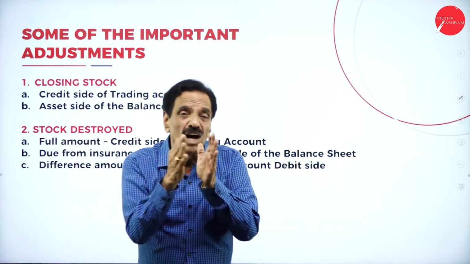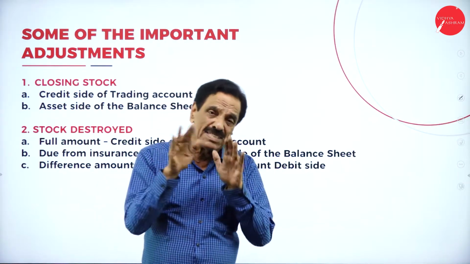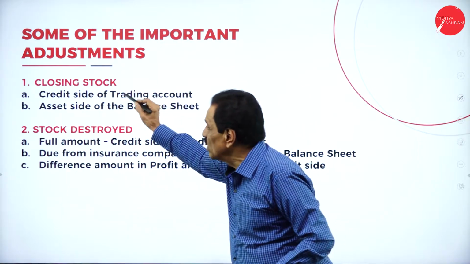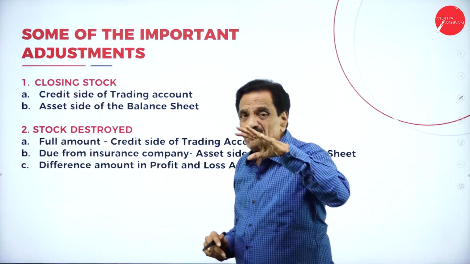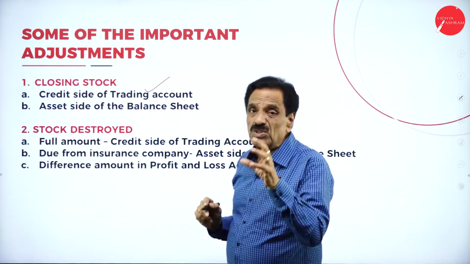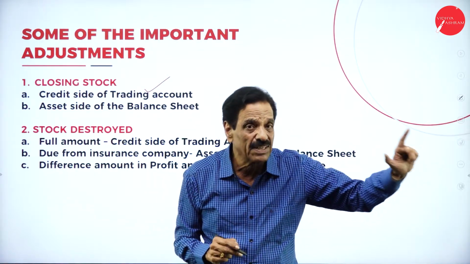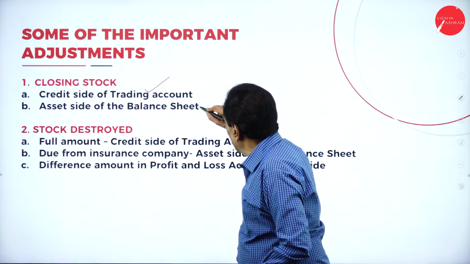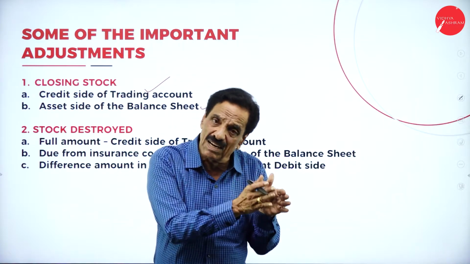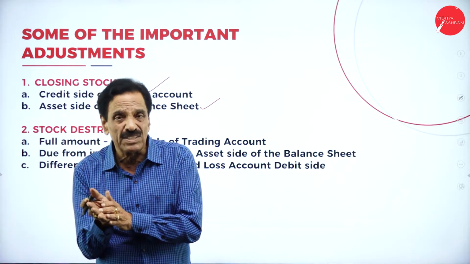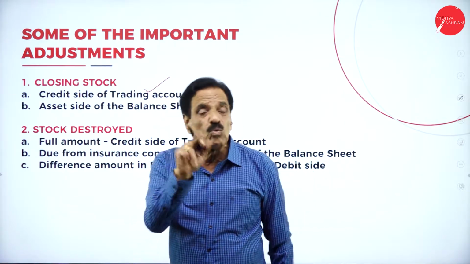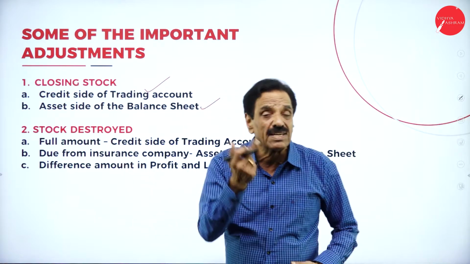I'm going to explain how the adjustment has to be made, and how to treat it when it comes. We'll go slowly. The first adjustment is closing stock. When closing stock is given as an adjustment, first you put it on the credit side of the trading account. Then it should be shown on the asset side of the balance sheet. So for one adjustment, there are two treatments: one on the credit side of the trading account, one on the asset side of the balance sheet.